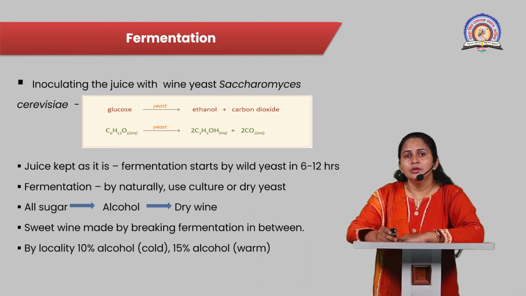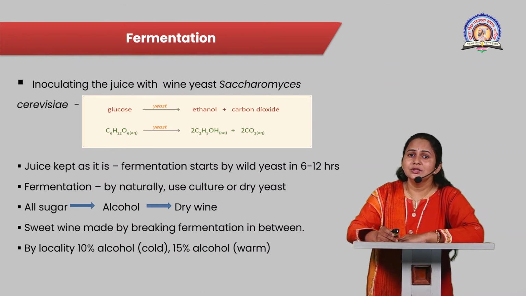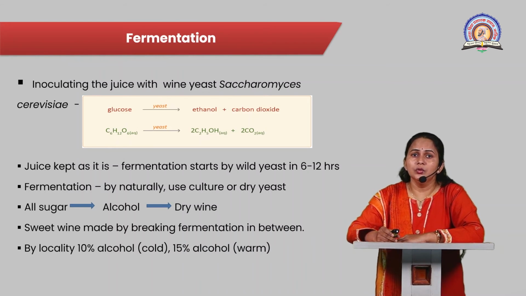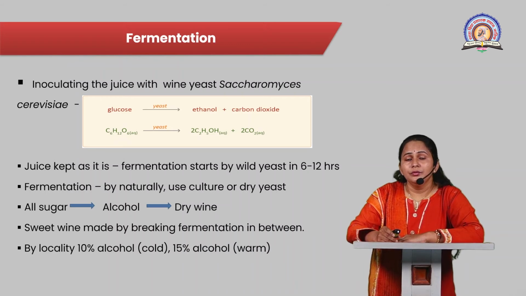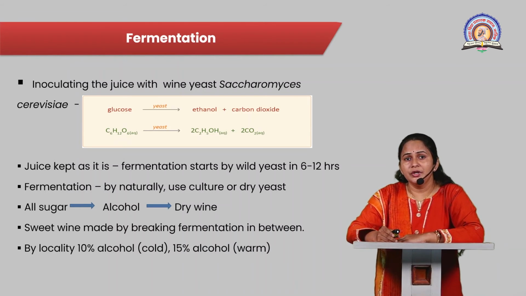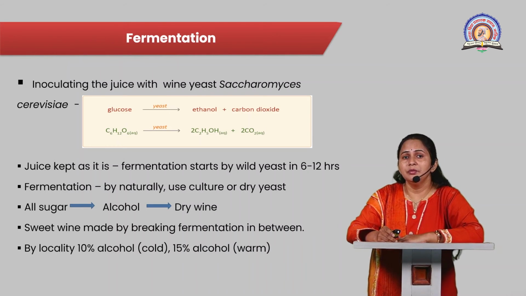grape juice. If all sugars are converted into alcohol, the wines are called dry wine, and for making sweet wines, the process is interrupted by breaking the fermentation in between.